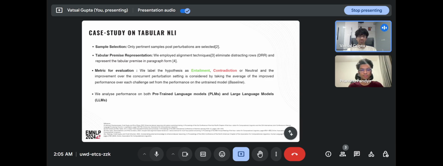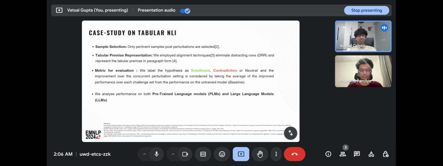The metric that we use for evaluation is just simple accuracy, which in our case happens to be the same as micro F1 score. So we label the hypothesis as entailment, contradiction, or neutral as the NLI task goes, and then we see what the performance is over the baseline. The baseline being how much the model is performing when it's trained only on the unperturbed set.